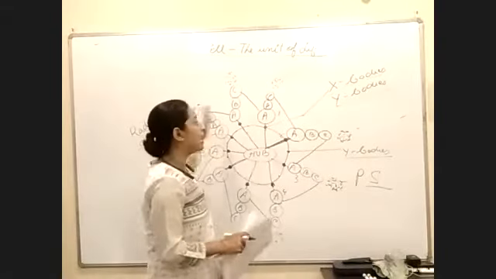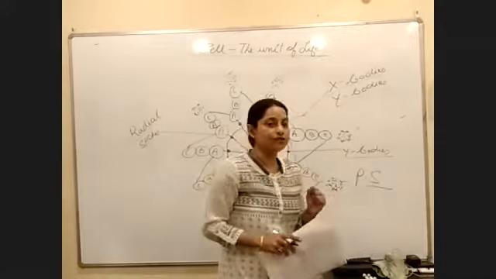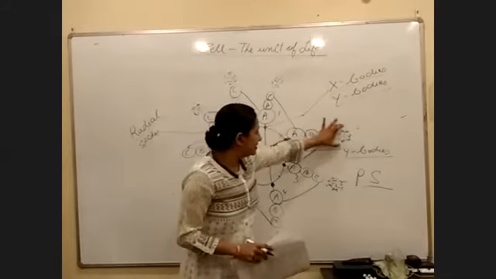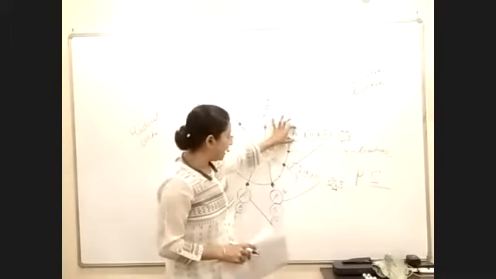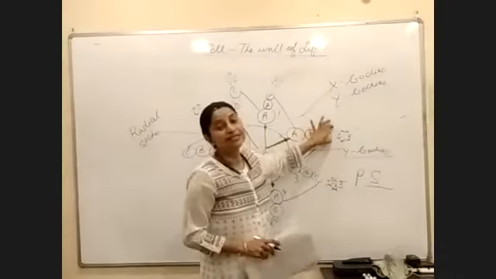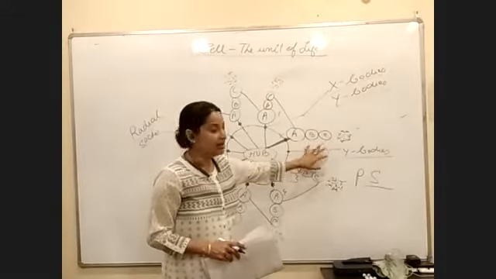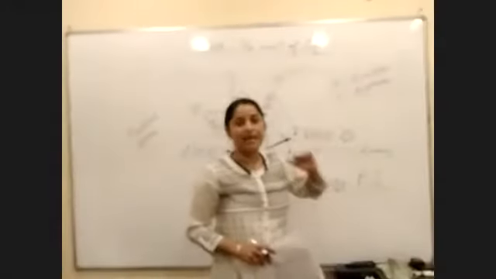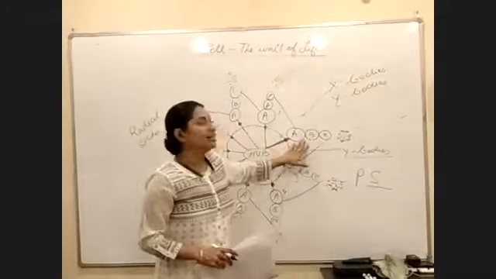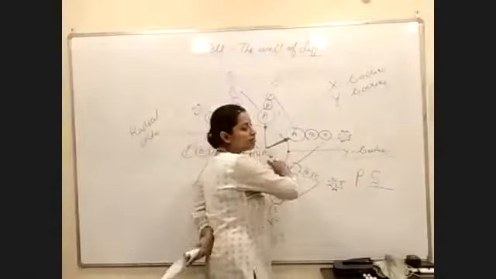So similarly, we have 9 arrangements or 9 assemblies of microtubules, right? Each set is made up of 3 parts: microtubule A, microtubule B, and microtubule C. As far as the size of these microtubules is concerned, A is bigger, B and C almost the same. If you are talking about bigger and smaller, what is this? Nothing but a microtubule. In the last class, we talked about the microtubule.